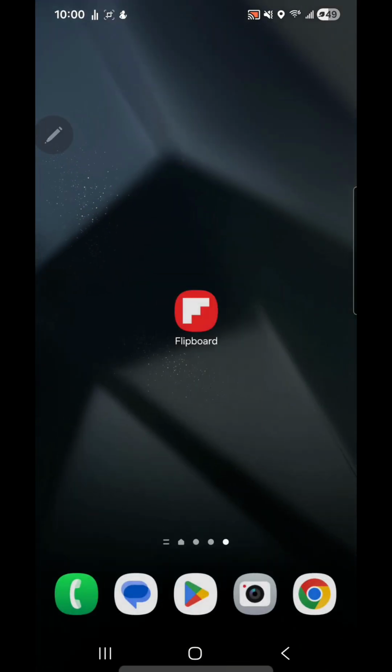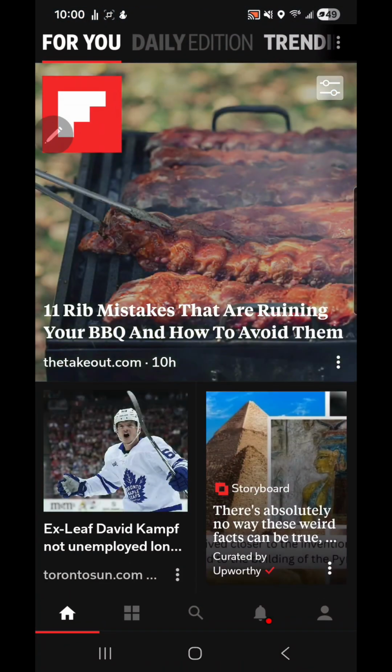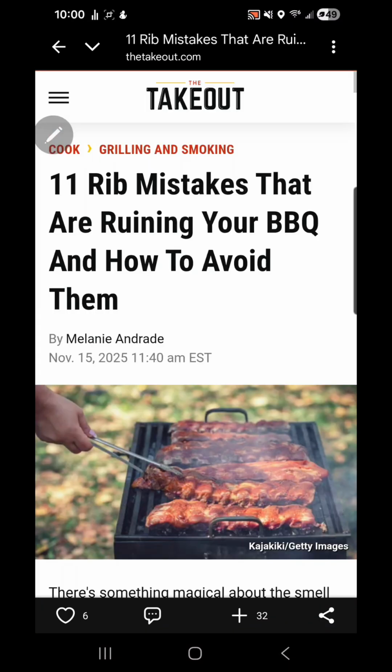And now we can go to our home screen and then try an app or a browser to see if you have internet connection. And for this example, we will use Flipboard. And then we'll want to tap on any page on here to see if we have an internet connection. And if it works, it's a success.